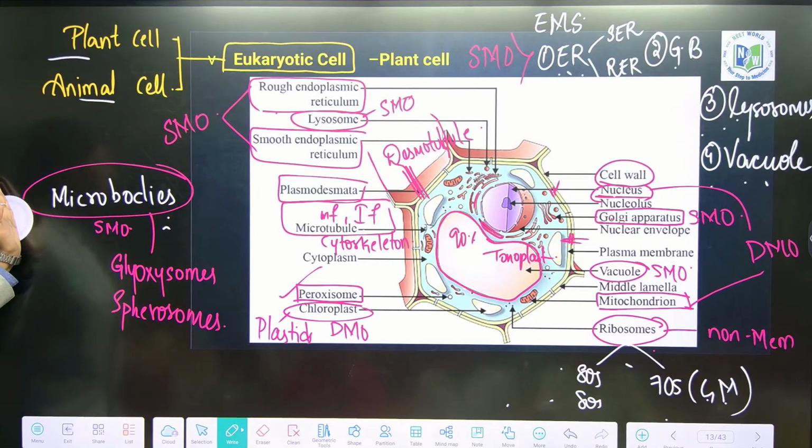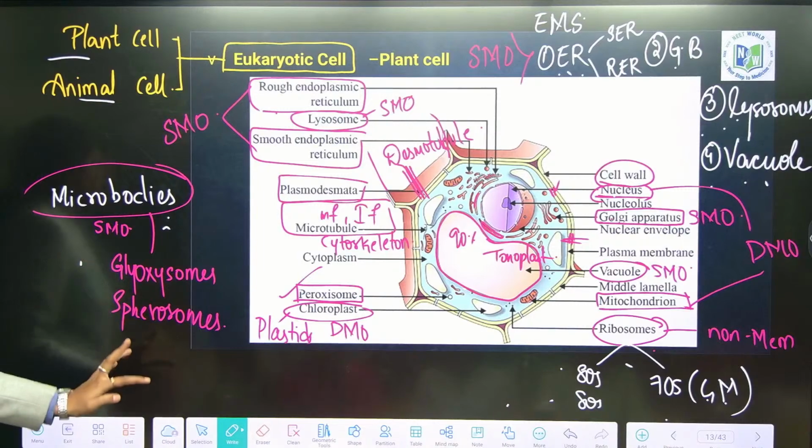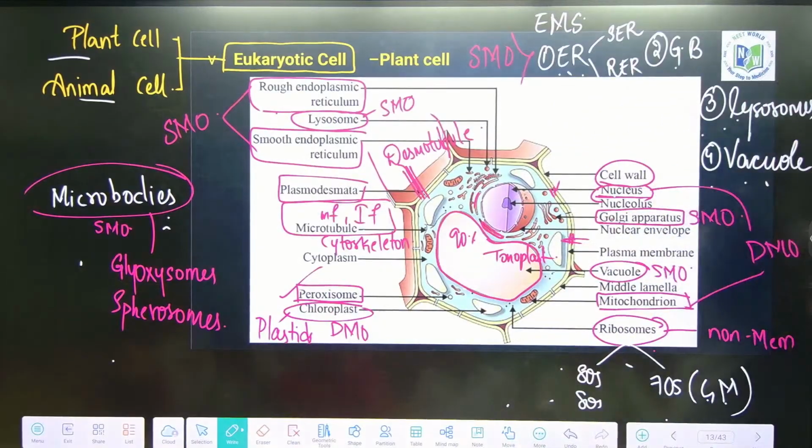And then microbodies are also single membrane bound. They are smaller particles inside a cell. They include peroxisomes, glyoxysomes, spherosomes. Clear? Shall we move on to the next slide? Anything to be noted down, you can note it please. If you are noting it in your NCERT also, it is fine. In your class notes also, it is fine. But a clear fragmentation on plant cells, non-membrane bound, single membrane bound, double membrane bound should be clear to you. Then only you can easily learn about each organelle.